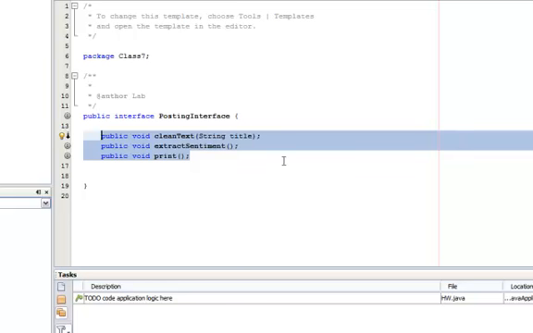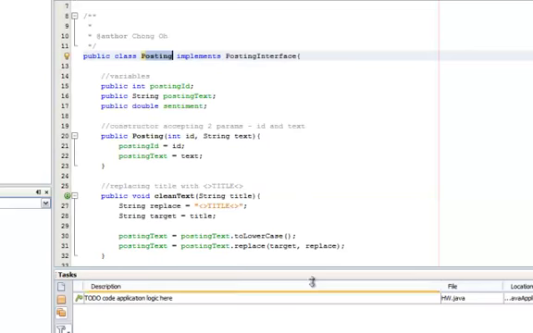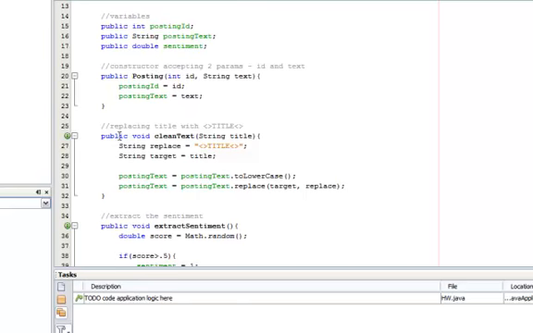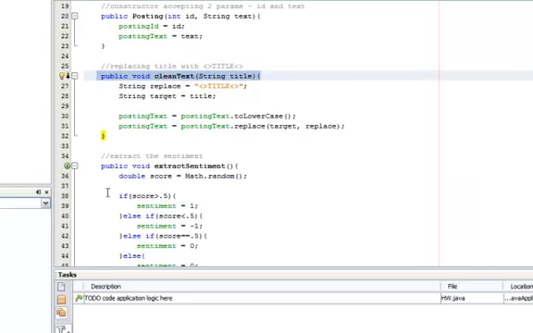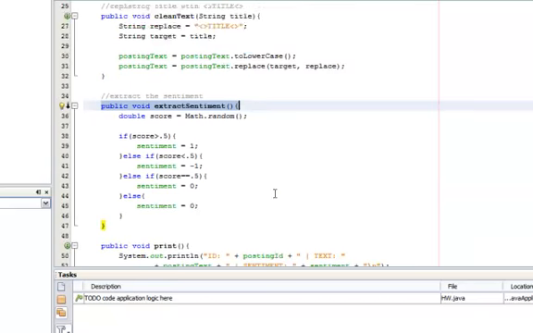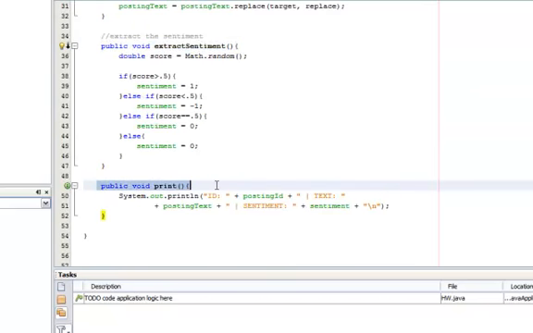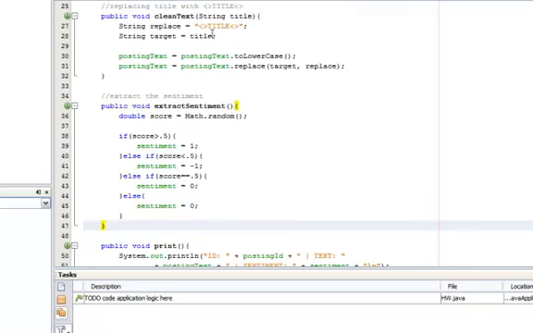All three methods must be implemented in posting class, which they are. The first one is clean text, must have the same exact signature. The second one is extract sentiment, and the third one is print. You can have additional methods in class. In this posting class, it's fine, but those three methods must be implemented.